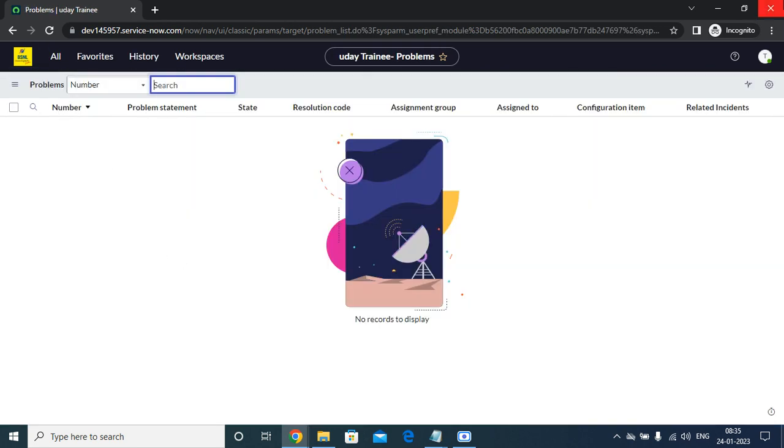But if I open this one, since the user doesn't have the role, the data will not show to the user. So this is the basic thing about how we can assign a role to the user. Adding roles and creating roles is a different concept we can cover in the next classes, so no need to worry. And next step here,